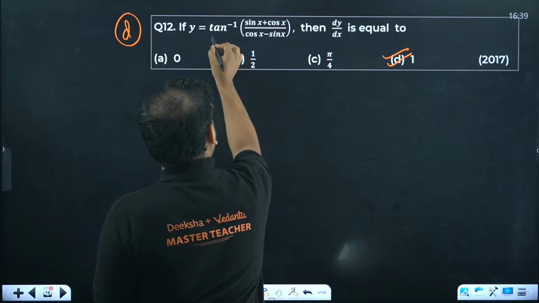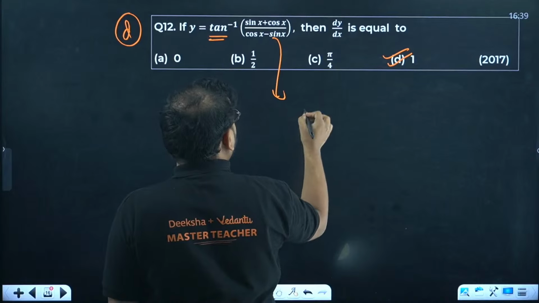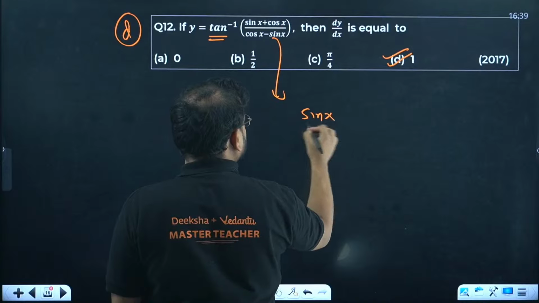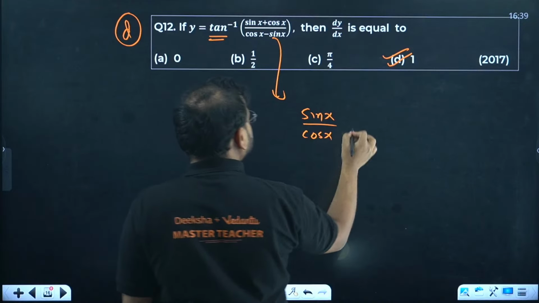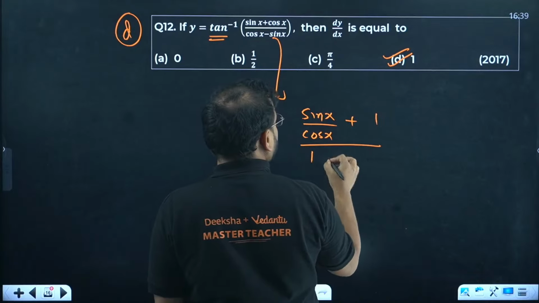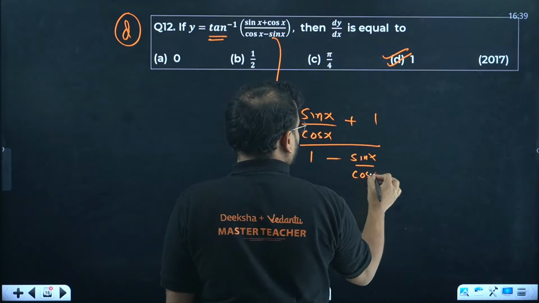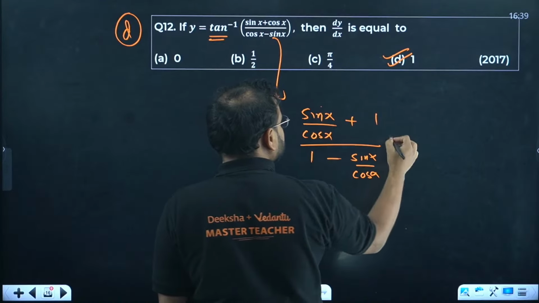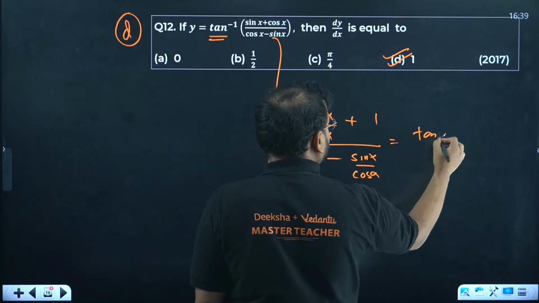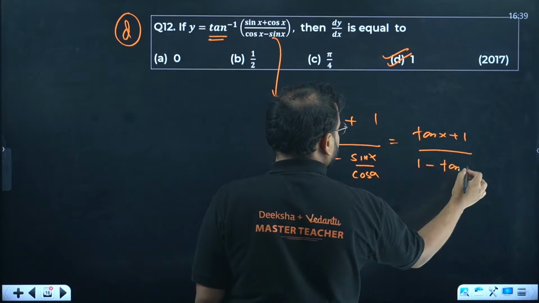How would you do this question? Outside we have tan inverse. I have to make this into tan. How do you make this into tan? Divide everything by cos. Sin x by cos x, cos x by cos x is 1. Same over here, cos x by cos x is 1, and this will be sin x by cos x again. It becomes tan x. So we have tan x plus 1 and 1 minus tan x.